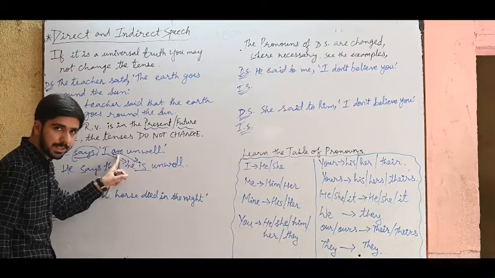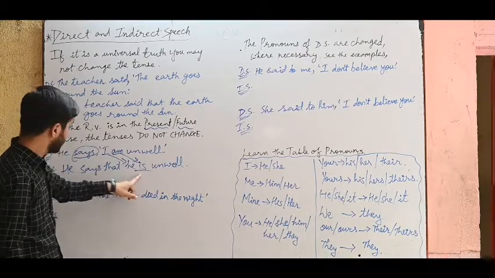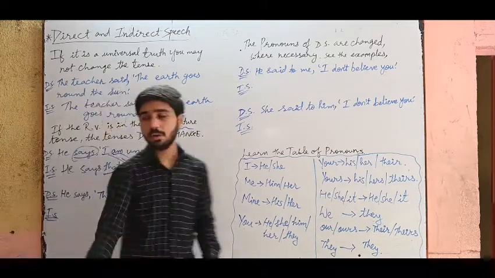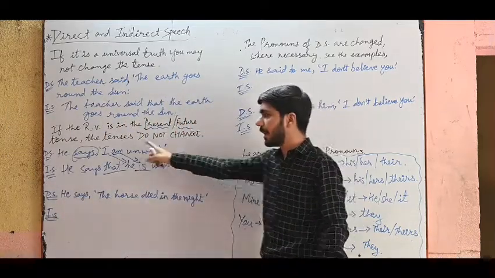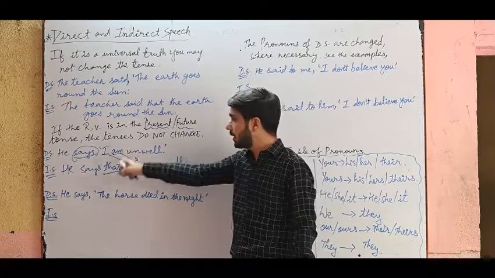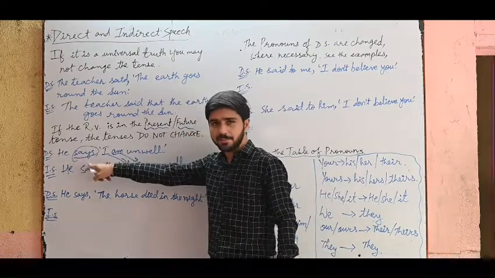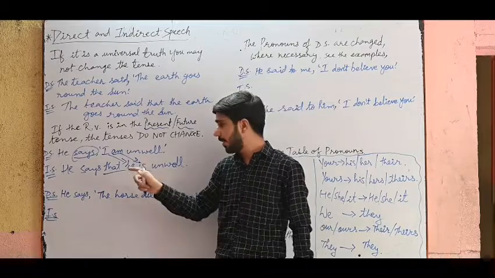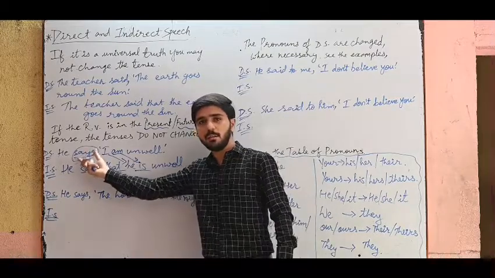See, simple present tense is simple present tense as it is. He says that he is unwell. I have added that, but I have not changed the tense of the sentence because reporting verb is in present tense. So whenever you read a sentence, make sure first your eye should catch the reporting verb.